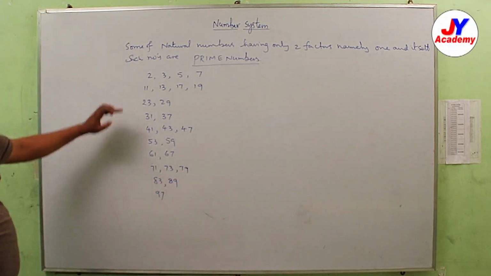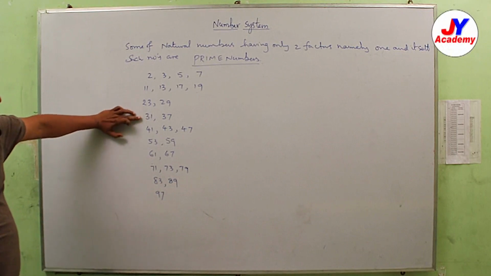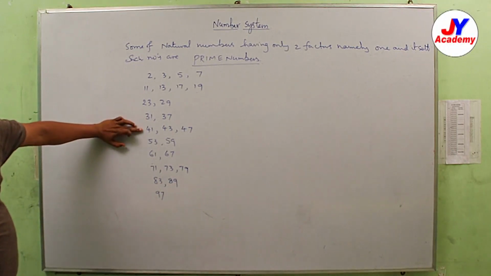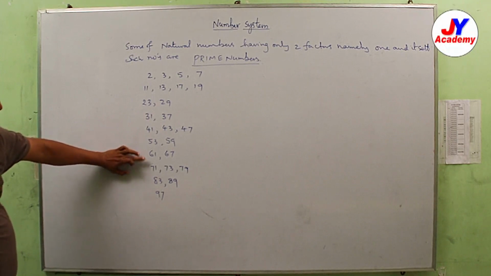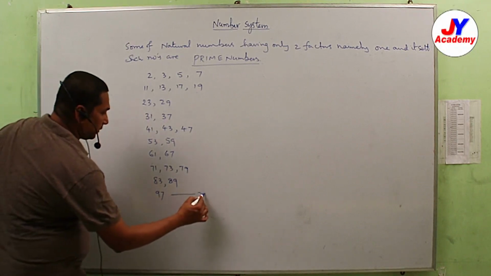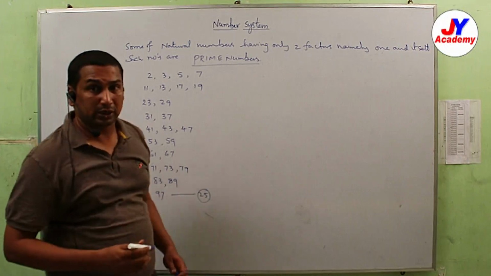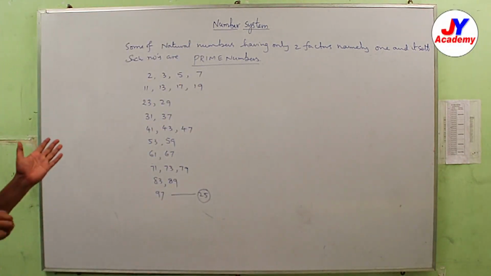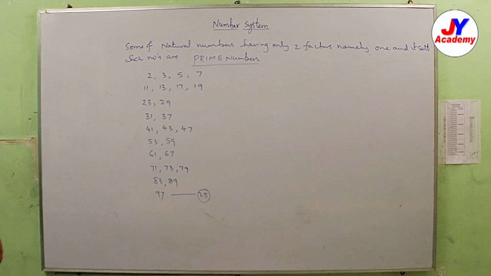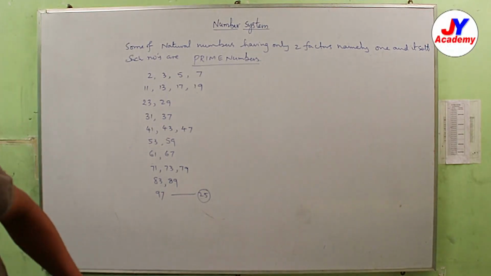So total how many? 4 plus 4 is 8, plus 2 is 10, plus 2 is 12, plus 3 is 15, plus 4 is 19, plus 6 is 25. So below 100, how many prime numbers are there? 25 prime numbers. In these prime numbers we can generate different types of questions.